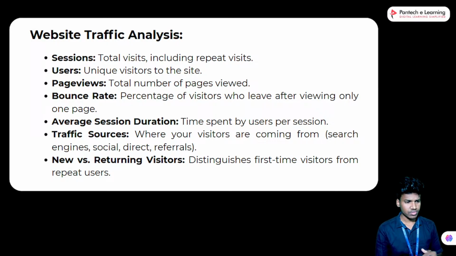Then next one, traffic sources. This shows where your visitors are coming from: search engines, social media, direct, or referral. We cannot see how they are identified when visiting. Some websites ask you to input your details, like mobile number and mail ID. Based on those details, they identify whether you are a student or a working person, or a general visitor. This is how they understand it.